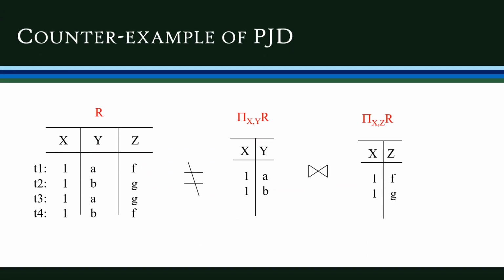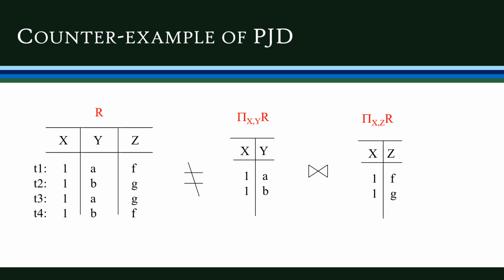Now let's look into this table XYZ with four tuples T1, T2, T3 and T4. In all these four tuples, the X value is the same. When we perform a projection operation X, Y on this relation R, we will have only two tuples in the relation. Why? Because the duplicate entries are removed. The first tuple is 1A, the second tuple 1B, the third tuple is 1A. It is duplicated, so that entry is avoided. The fourth tuple is 1B, that entry is also avoided. So the projection of x, y on the relation R will give us only two tuples.